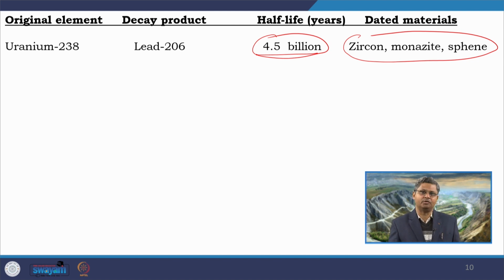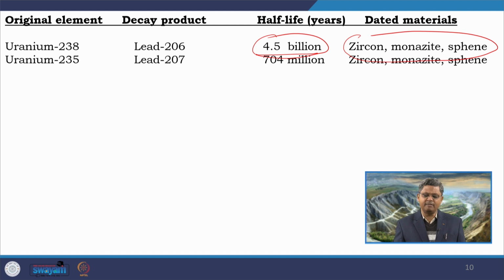this particular method. Similarly, uranium-235 decaying to lead-207, this is the daughter element. So, in this case the half life is 704 million years. So, again it is a very large half life and it can be very effectively used for dating older rocks. Again the materials are certain minerals present commonly within igneous and metamorphic rocks.